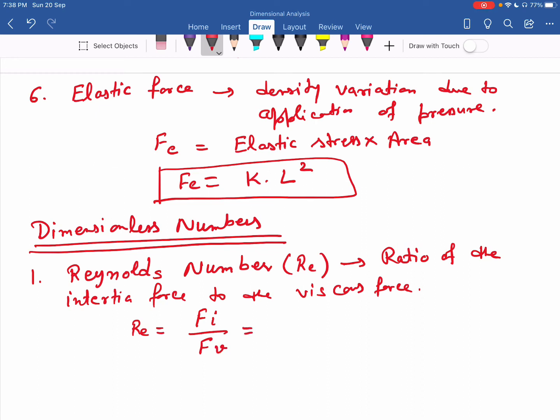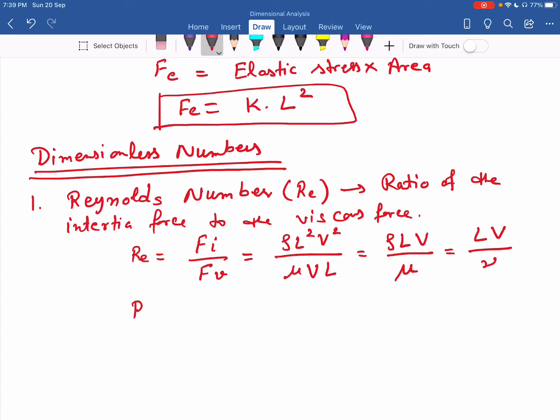You have the formula for Fi as rho L square V square, and Fv as mu V L for a square element. So I can write it as rho L V upon mu, or L V upon kinematic viscosity nu. For a circular element, I can write Reynolds number as rho d V upon mu.